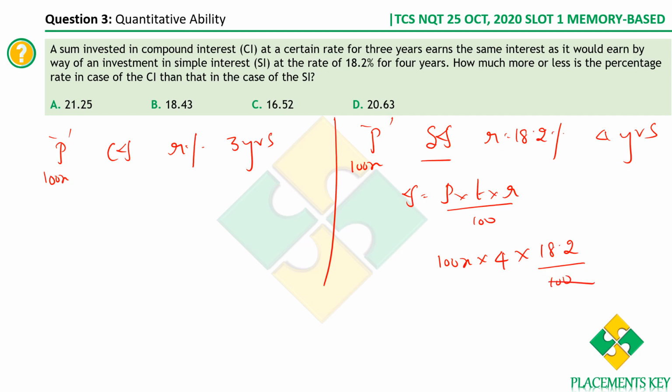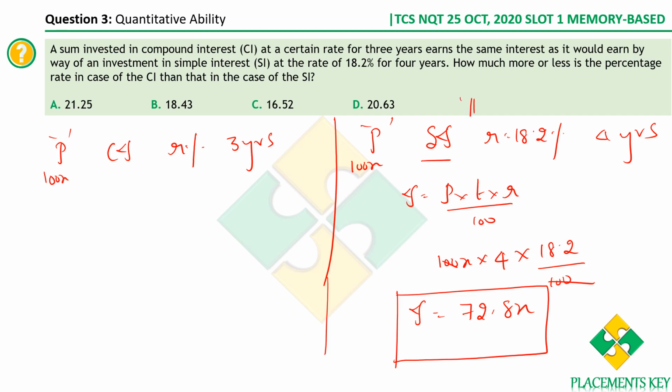Now what do we get here? 0, 0 cancel. So you get the simple interest earned as 18.2 into 4, which is 72.8. So we have got the simple interest earned to be 72.8x. We know that the interest earned in the second case is equal to the interest earned in the first case. Therefore, we've also got the compound interest value, which is 72.8x.